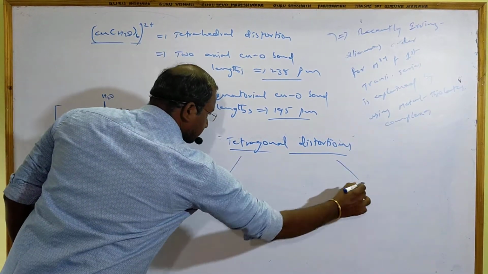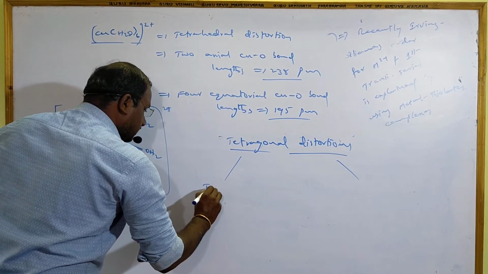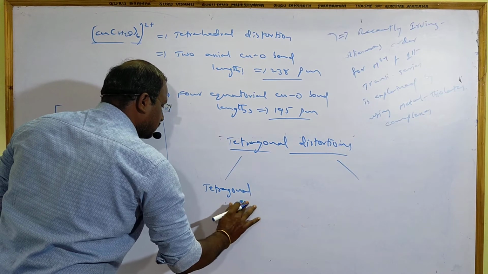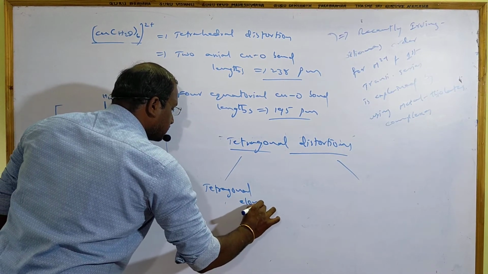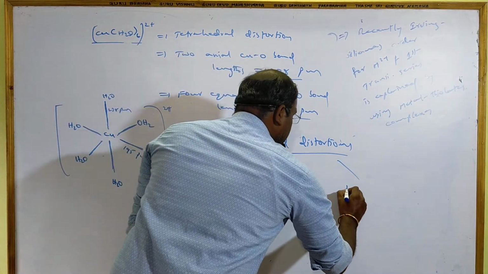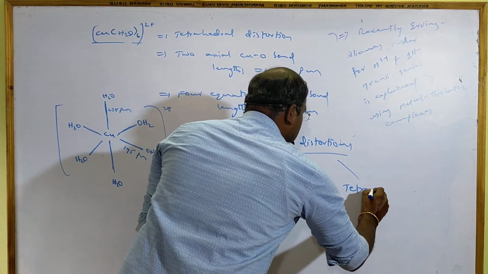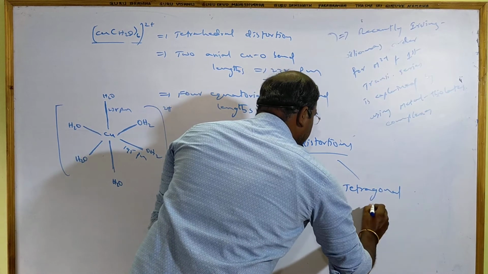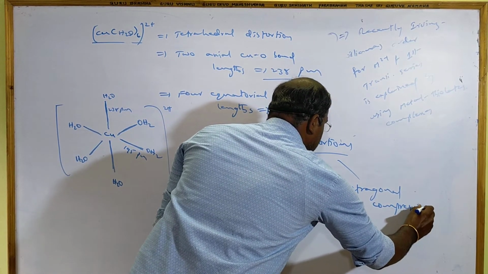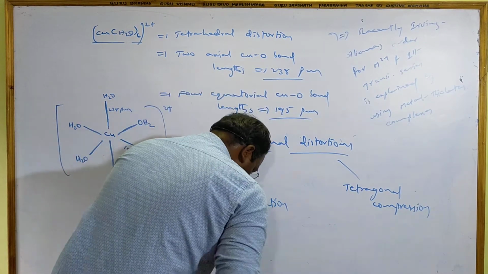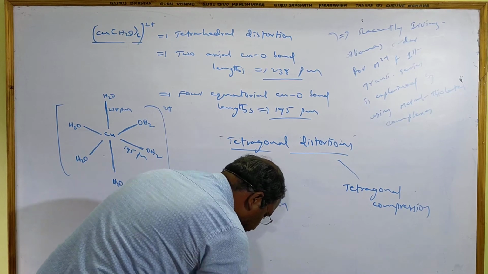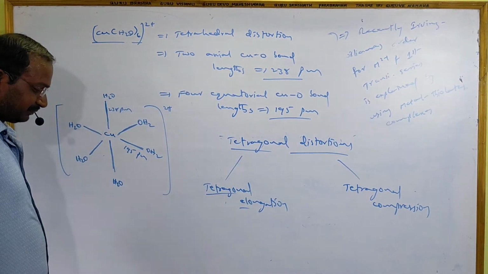It is of two types. One is tetragonal elongation. Another one is tetragonal compression. Both will be there. Under what conditions do we get tetragonal elongation and tetragonal compression? Let us see now.